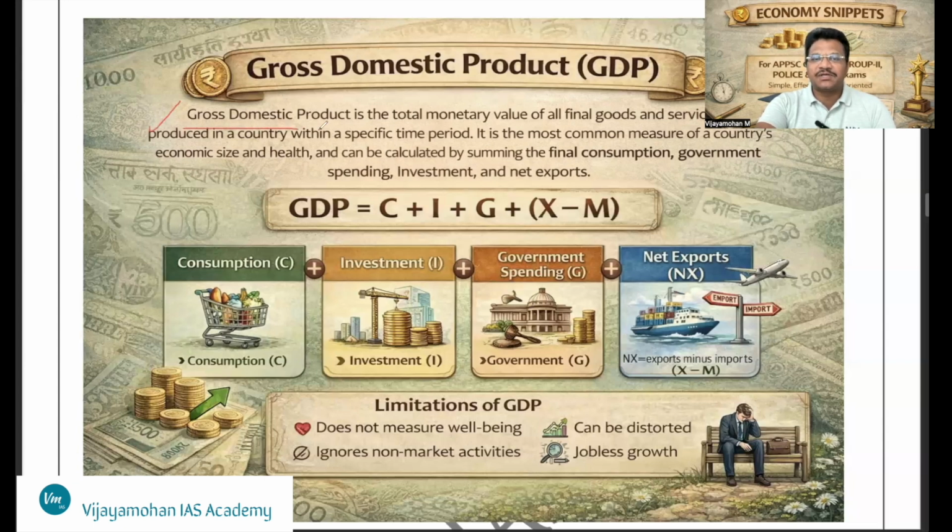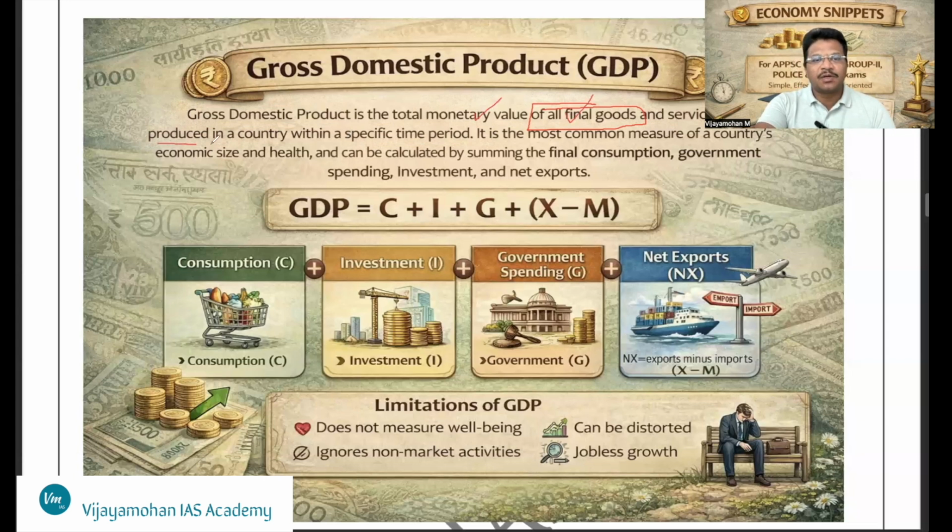Gross domestic product is nothing but the total monetary value of all final goods and services produced in a country within a specific time period. Here we have to emphasize 3 aspects. First, it is the monetary value of all final goods and services. It is not about intermediary goods.